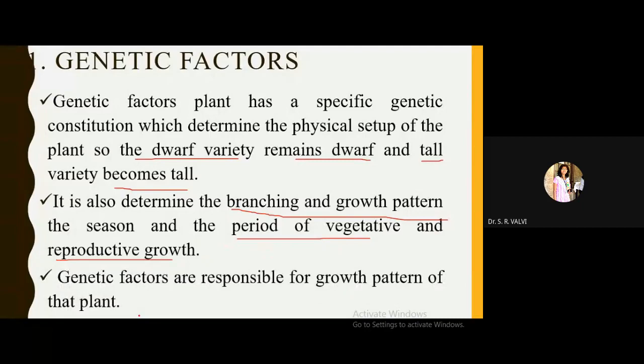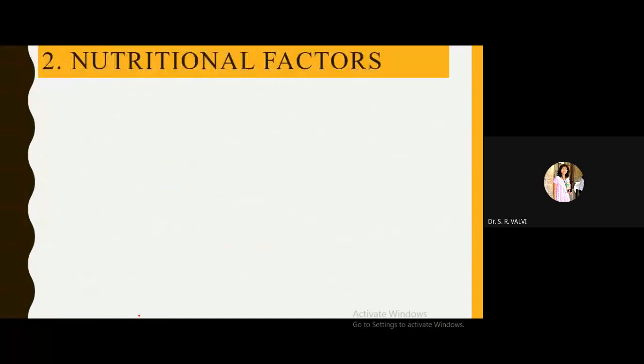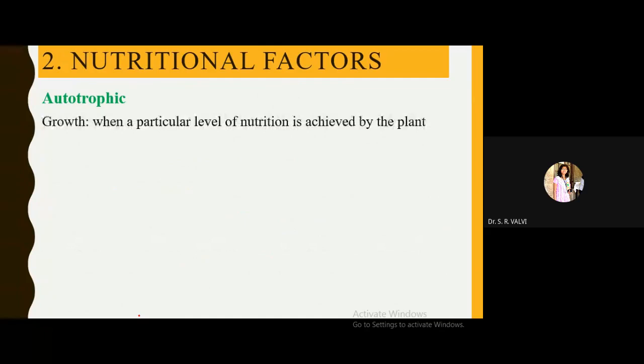Now, next is the nutritional factor. What are those nutritional factors, why are they said to be nutritional, and how important are they for the plant? Here we know one term, that is autotrophic. Autotrophic is nothing but the plant which synthesizes its own food. Those plants are said to be autotrophic. So when a particular level of nutrition is achieved by a particular plant, then we say that growth has happened to the plant.